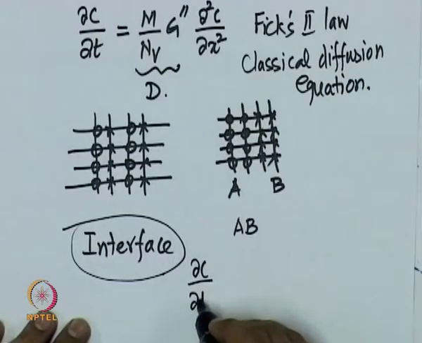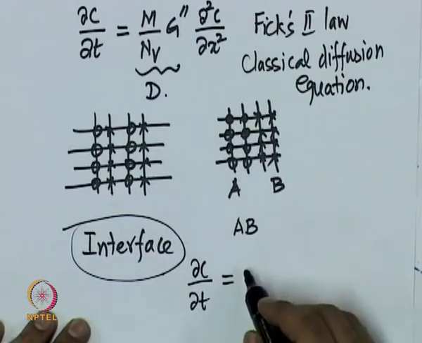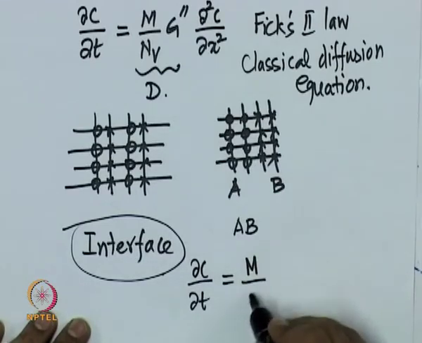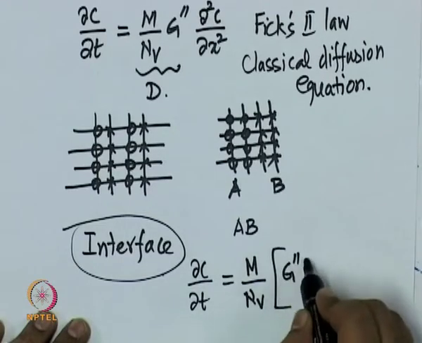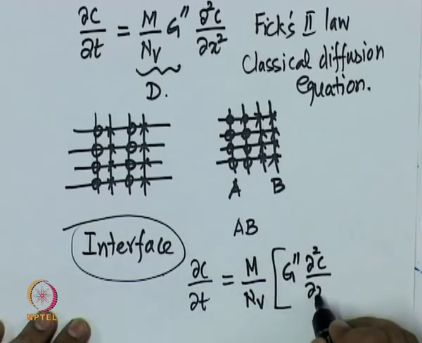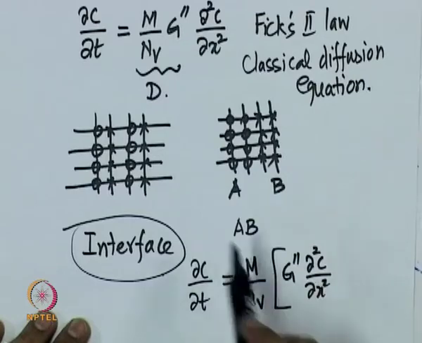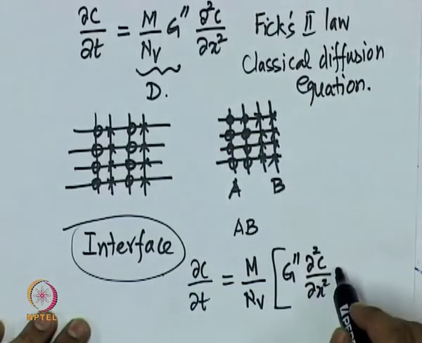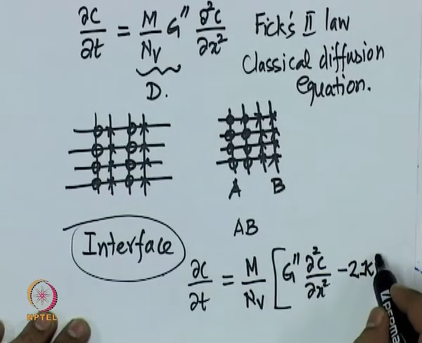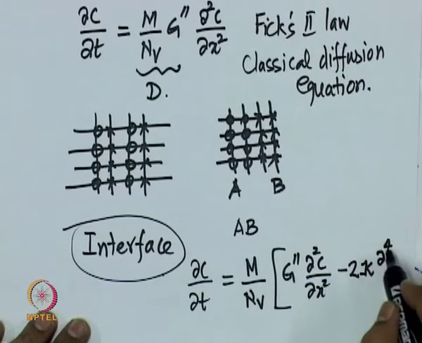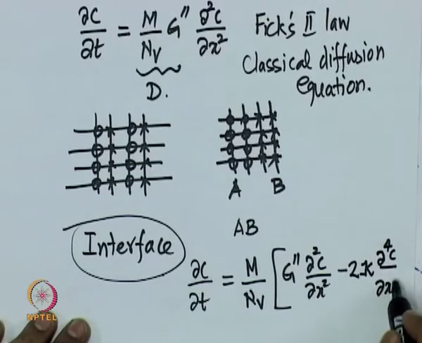This equation, which incorporates the interface information, looks something like this: ∂C/∂t = (M/N_V) g'' ∂²C/∂x² − 2Mκ/N_V ∂⁴C/∂x⁴. So, this first term is the same as in the classical equation, minus a term with a quantity called kappa times the fourth derivative of C with respect to x.